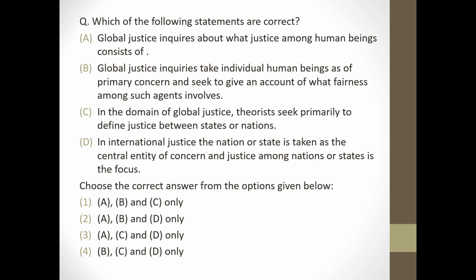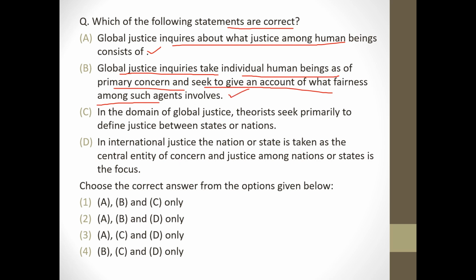Next question. Which of the following statements are correct? Global justice inquiries about what justice among human beings consist of. Correct. Global justice inquiries take individual human beings as of the primary concern and seek to give an account of what fairness among agents involves. Correct.